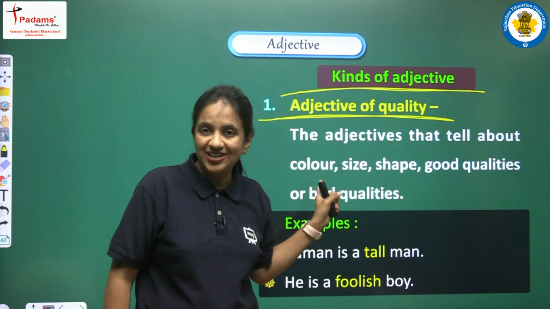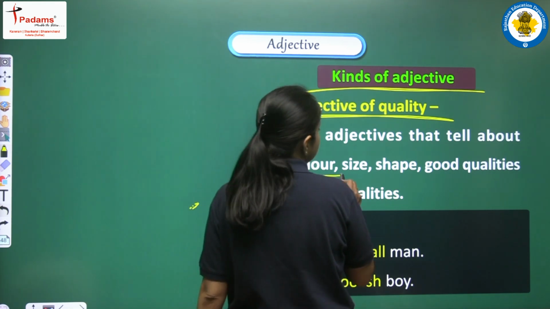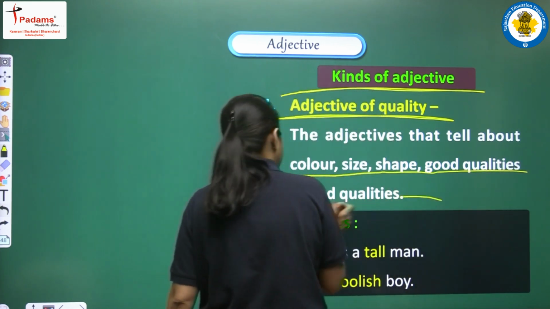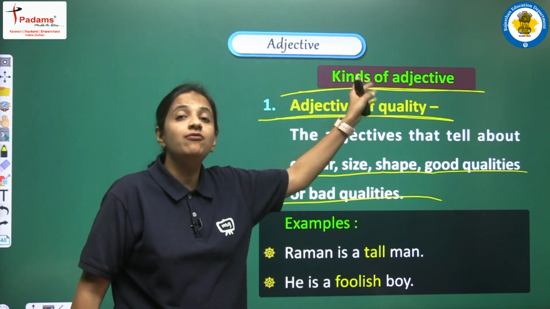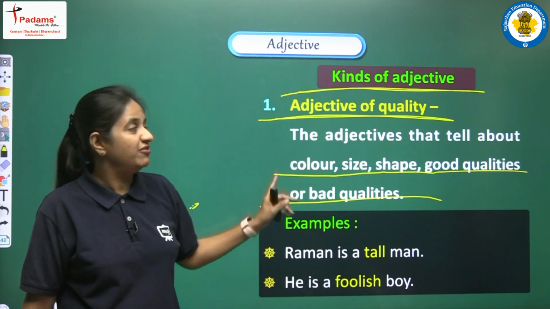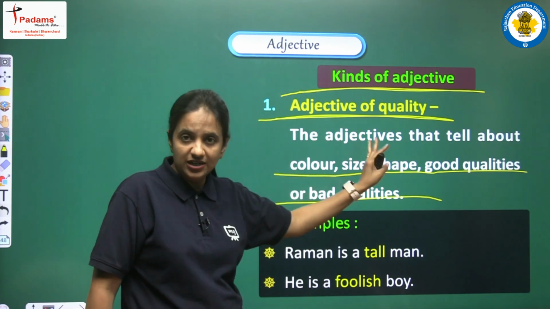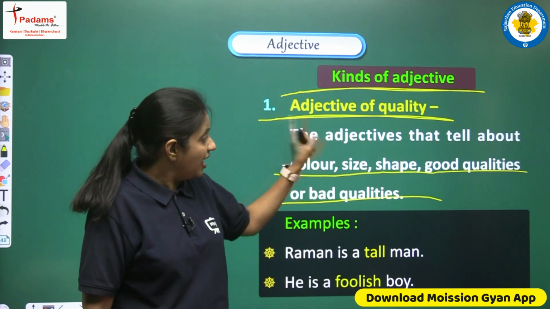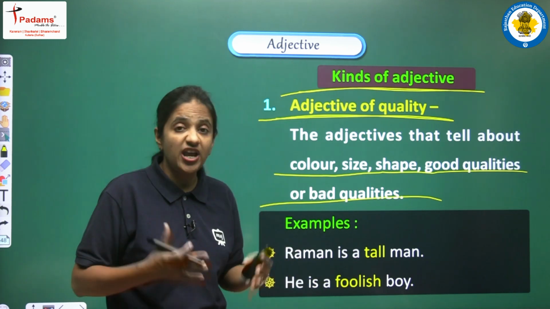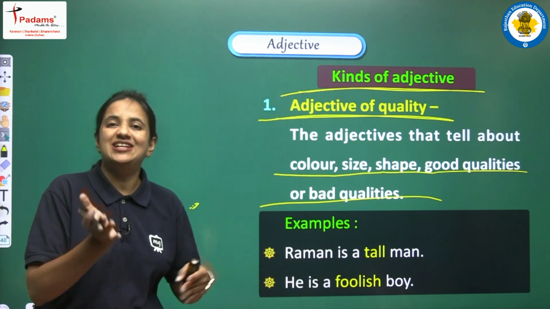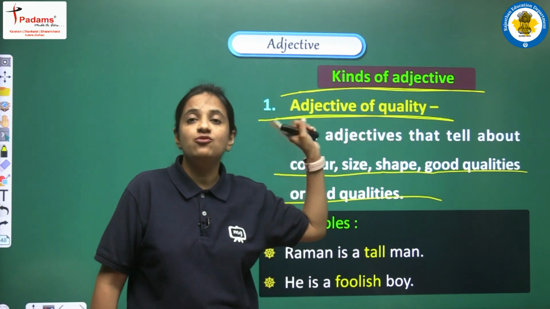So what is adjective of quality? Let's read. The adjectives that tell about color, size, shape, good qualities or bad qualities. All such adjectives are known as adjective of quality. So here we are having the definition of this type. After reading the definition, I hope it is clear that all the adjectives that are used to tell about someone or something's color, size, shape or good qualities as well as bad qualities are there under the category of adjective of quality.